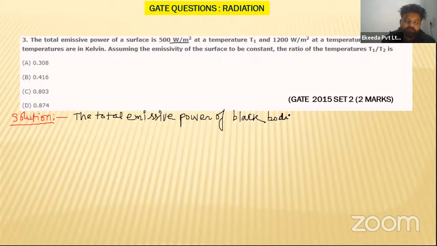How will you calculate the total emissive power per unit area, my dear students?